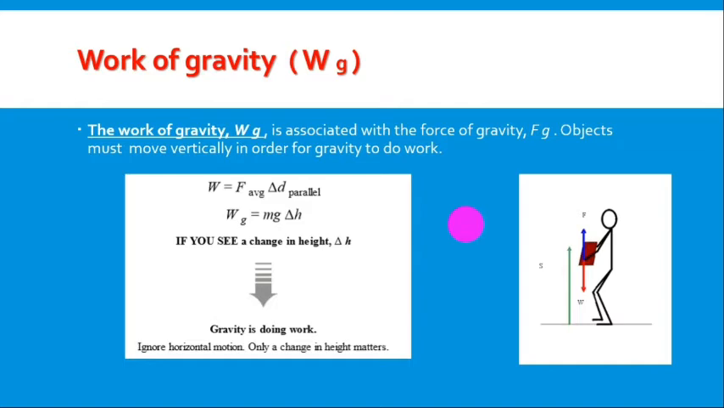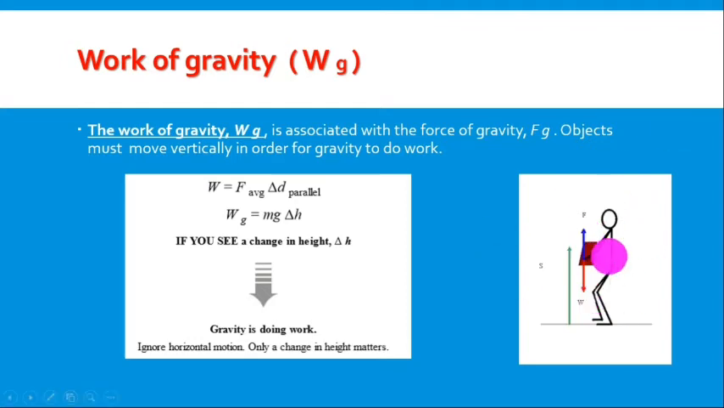Why? Think with me, why? We have just said that we have work when the force and displacement are parallel. So the force of gravity is always vertical. So we need a displacement or motion parallel to it. So that's why objects are moving toward up or down. In this case, we have on them work of gravity done by the force of gravity.